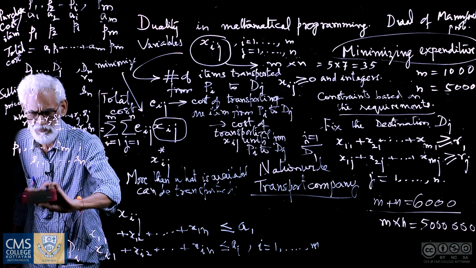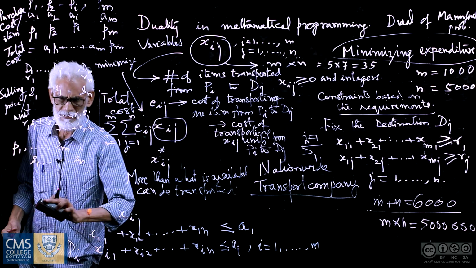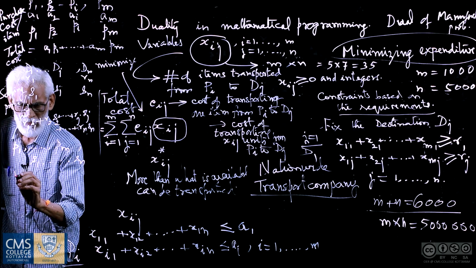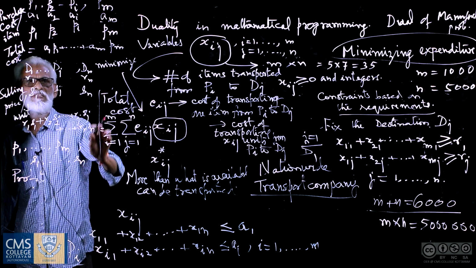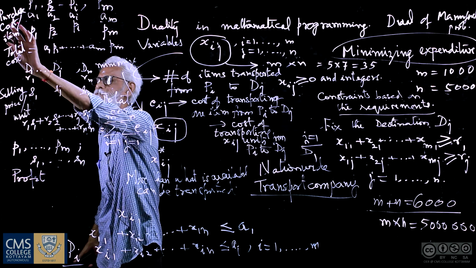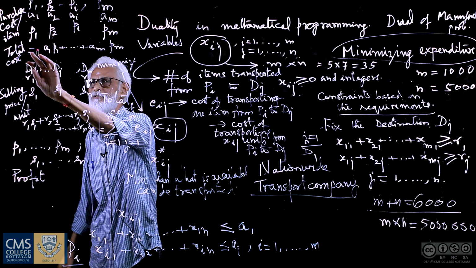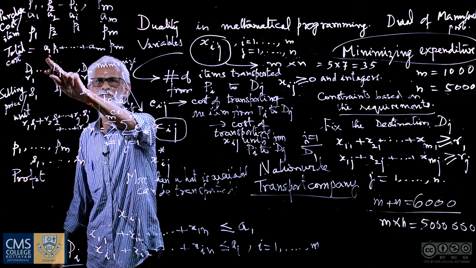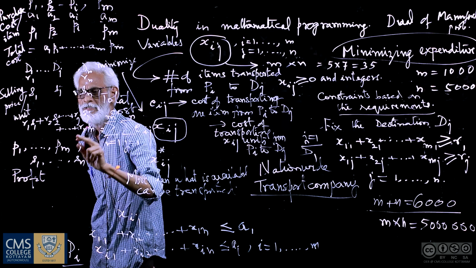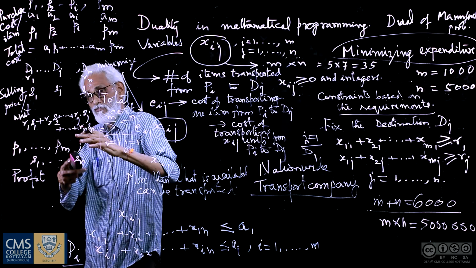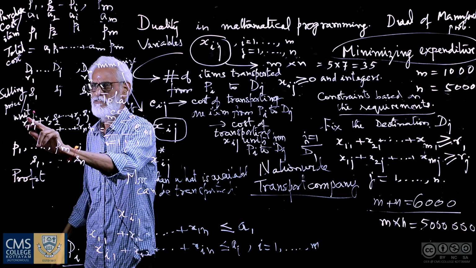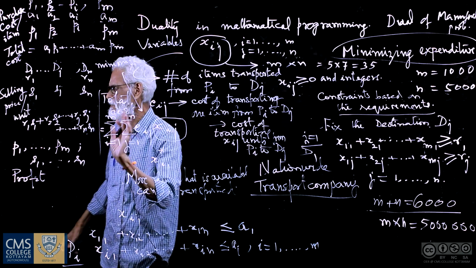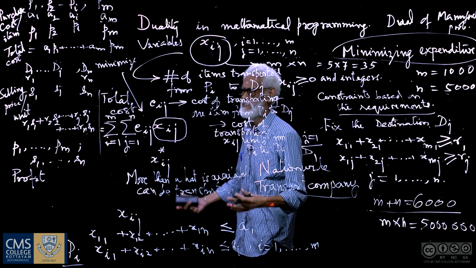So, what is his profit? The profit of the transport company. Obviously, he is not going to go for this provided the total purchase cost from the various plants exceeds or is even equal to the total selling price. In that case, he is not going to get any profit.